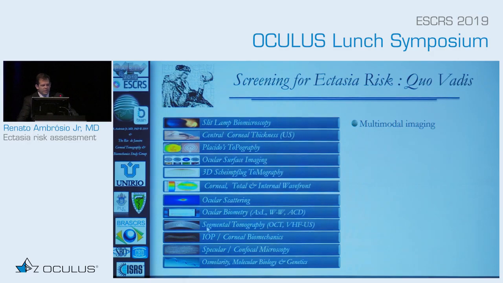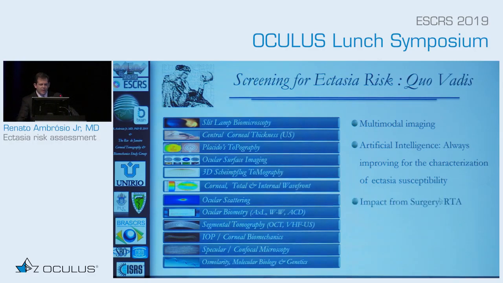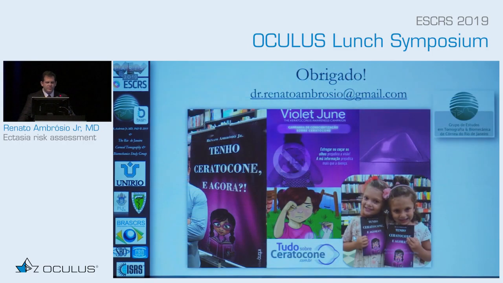It's even better now because, along with axial length, we have wavefront, and that data may help us tremendously to improve our sensitivity and specificity. But we need more and more artificial intelligence, which is here to help us improve the characterization of ectasia susceptibility. We should understand more about the impact from surgery. The impact from surgery is captured by the RTA, relational thickness altered, an algorithm that we have developed that has helped us tremendously to improve the understanding from the PTA and residual stromal bed into the understanding of the impact from surgery. And this is all going to help us to do better surgery.